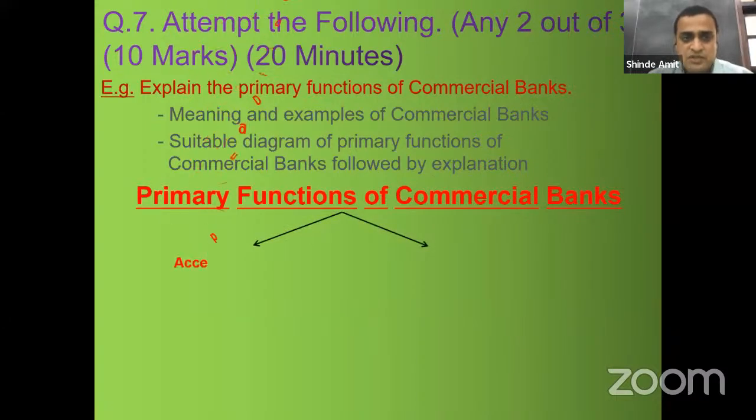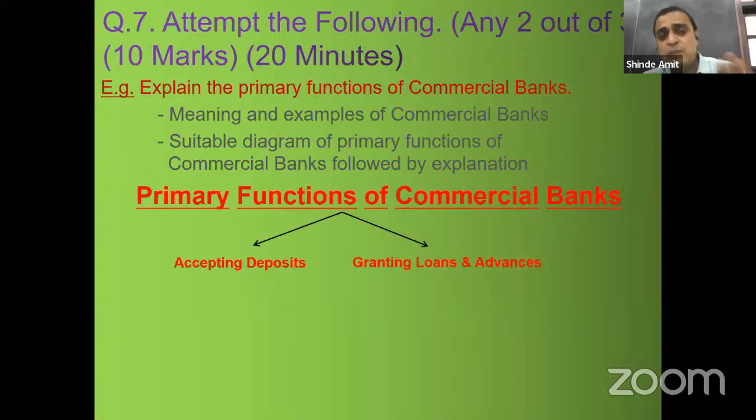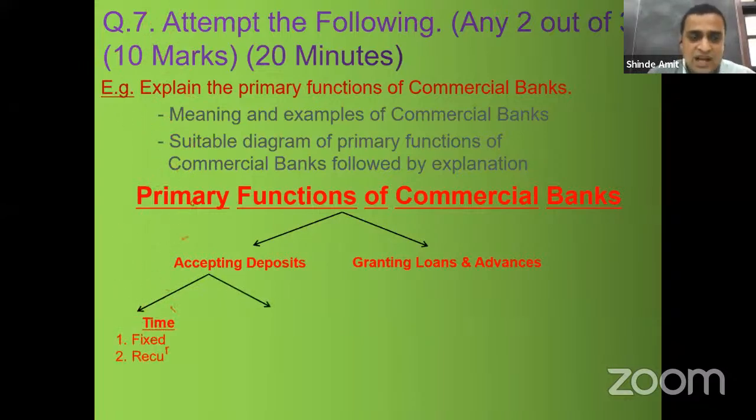Now, this way you can show the diagram. Primary functions of commercial bank are divided into accepting deposits and granting loans and advances. So here we are going to discuss only about the primary functions, not the secondary functions. Accepting deposits will be further categorized as time deposit, which are fixed deposit and recurring deposit. Then demand deposit, saving deposit and current deposit. This way you can show the bifurcation of accepting deposit.